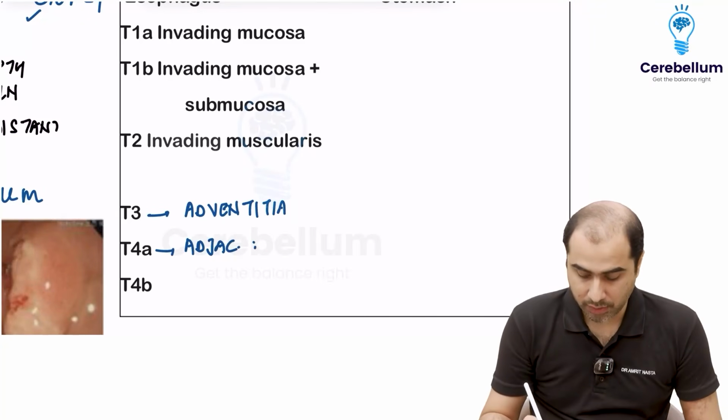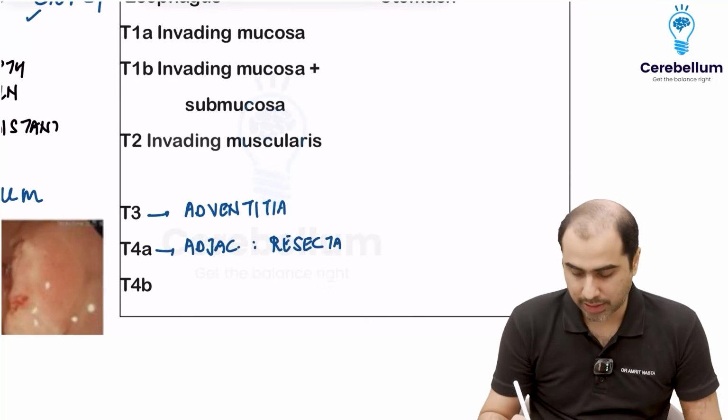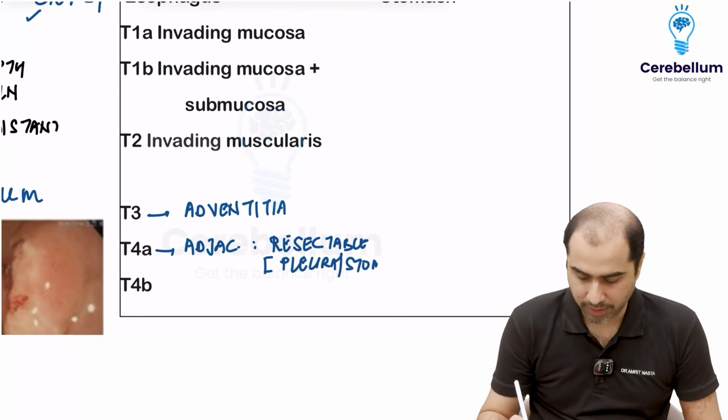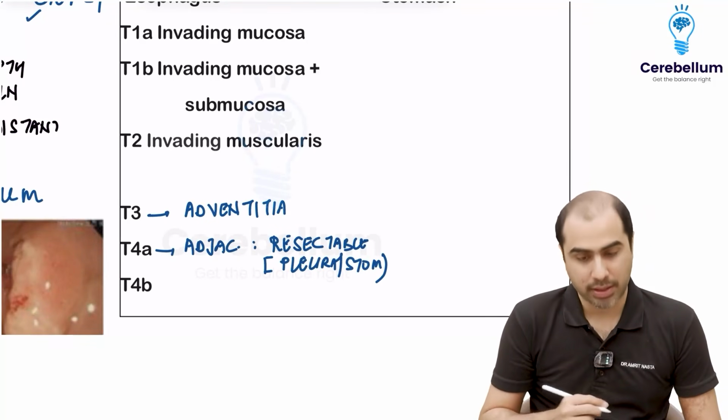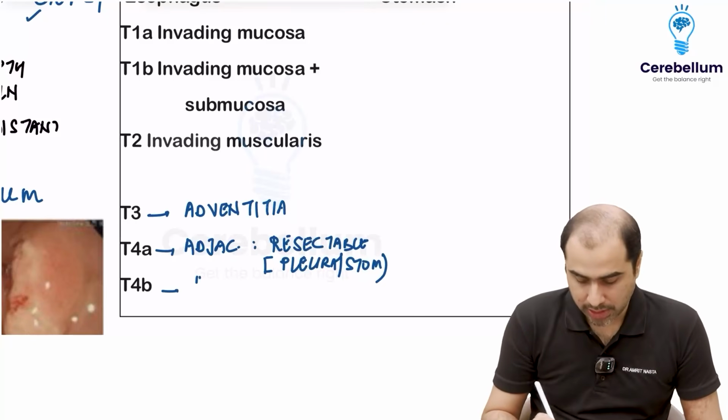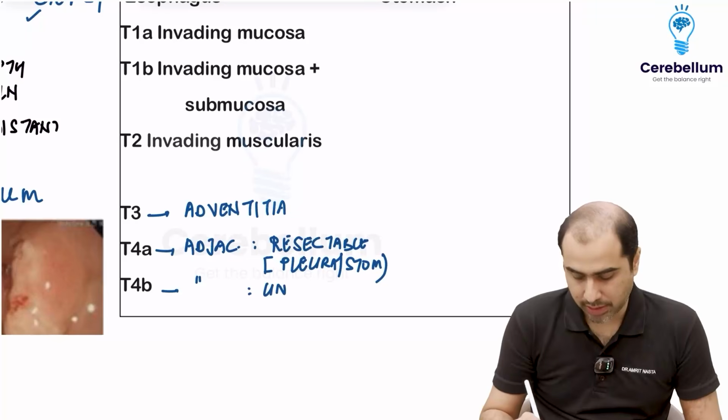But these organs are ones which I can resect. They are resectable adjacent organs. Example of resectable, if the tumor has gone in the pleura, or if the tumor has gone in the stomach or in the diaphragm, they can be partly resected. But T4B, adjacent organs which are unresectable.